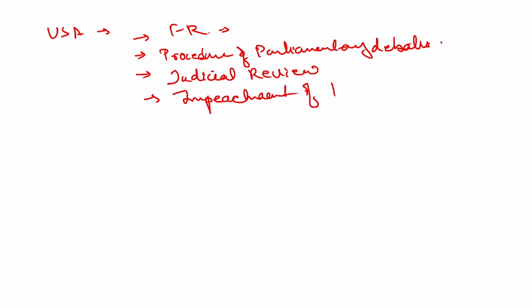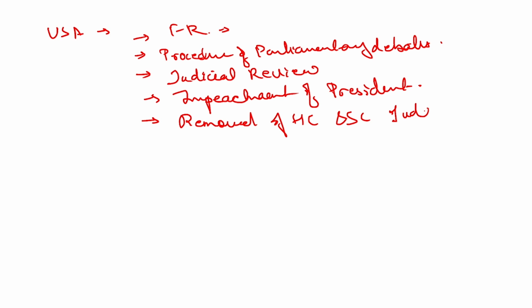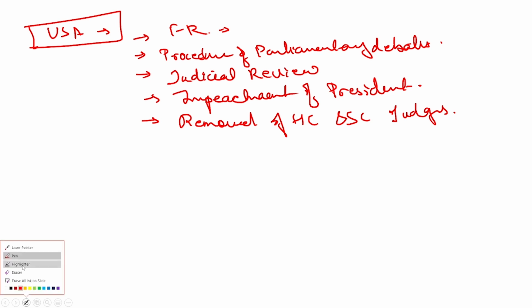Impeachment of president has also been taken from United States of America. Then you have removal of High Court and Supreme Court judges has also been taken from America. So America and Britain has provided the majority of the things which we still see in our constitution.